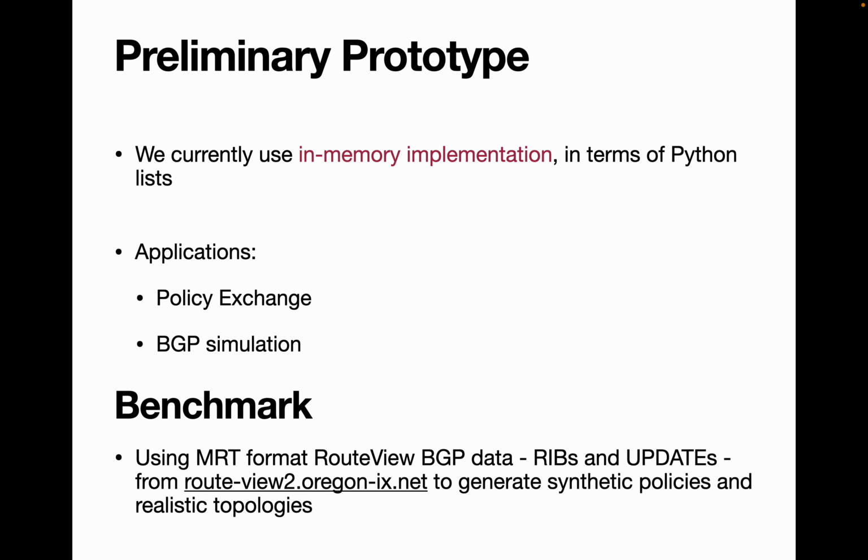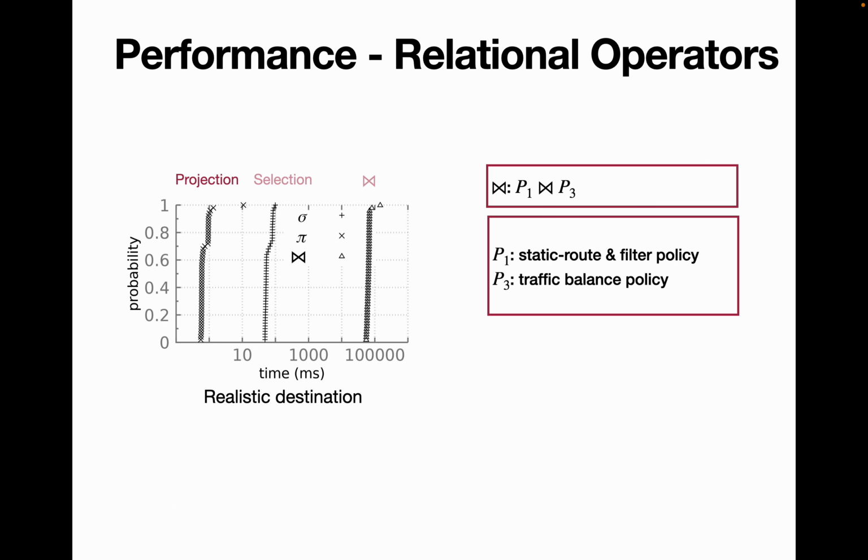We have used the benchmark, which is the MRT format, RouteViews BGP data. We have used the RIBs and updates from RouteViews Oregon, and we have generated synthetic policies and realistic topologies to test upon. And we now show the performance of our relational operators. We have chosen 3 for this demonstration. We show the comparison between the projection operator, the selection operator, and one join operator.